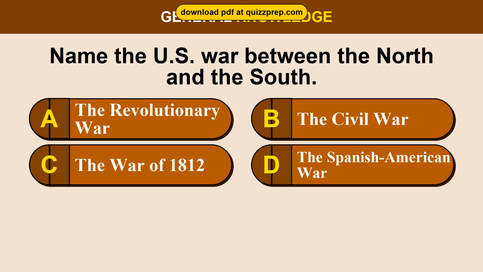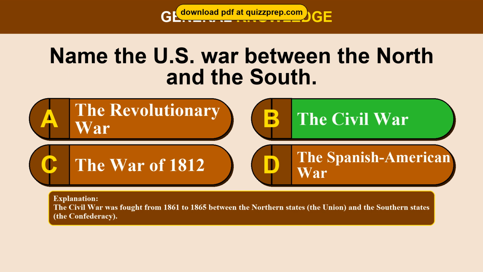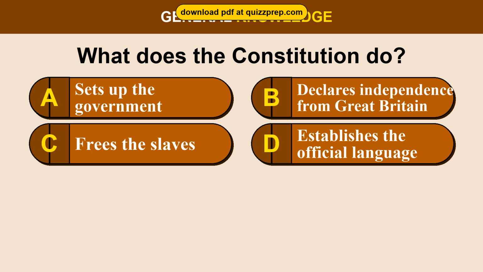Question 8. Name the U.S. war between the North and the South. Option A, the Revolutionary War. Option B, the Civil War. Option C, the War of 1812. Option D, the Spanish-American War. The correct answer is option B, the Civil War. The Civil War was fought from 1861 to 1865 between the Northern states, the Union, and the Southern states, the Confederacy.